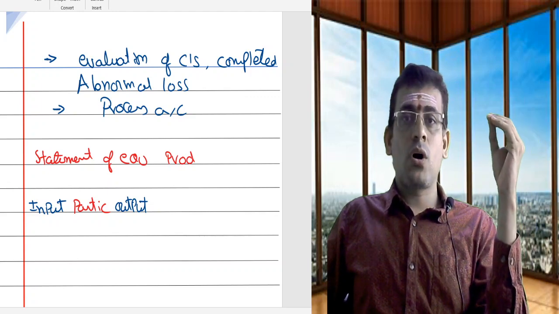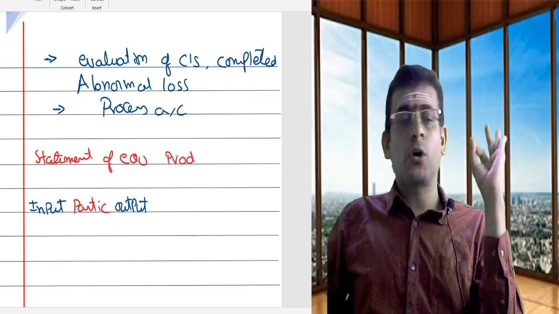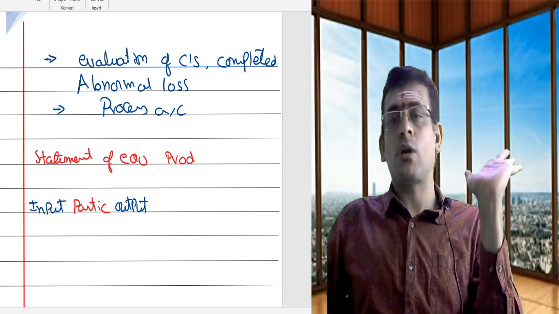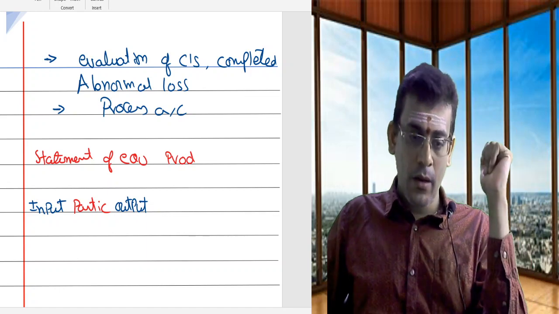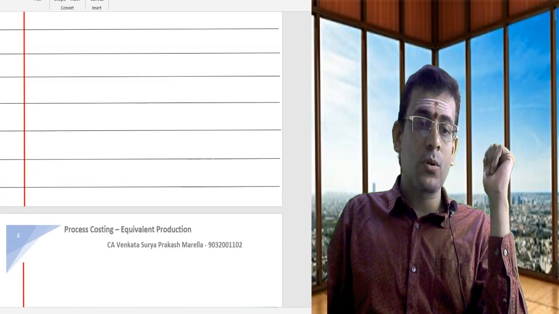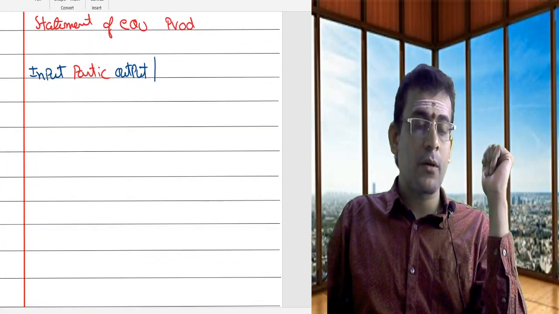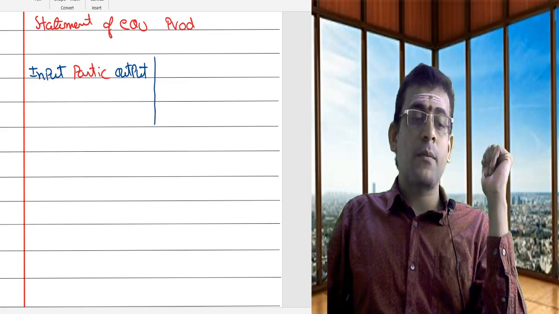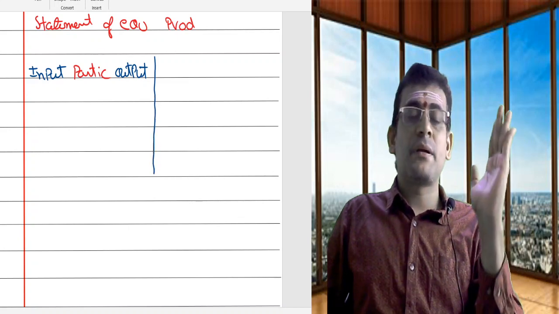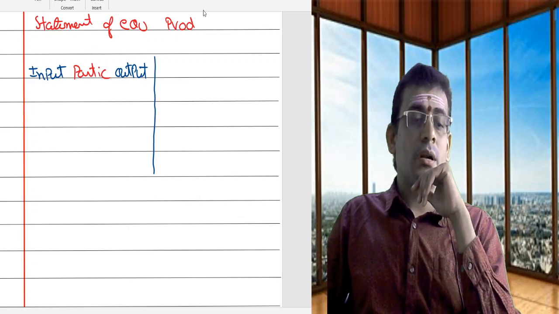So these three columns are very simple, there is nothing to be done. Whatever information is given in the problem, just simply capture that in the three columns. We'll come to this later. Now, once these three columns are done, we need to go to the other part. This part is very important in terms of your equivalent production, because your entire problem of equivalent production depends upon these columns only.